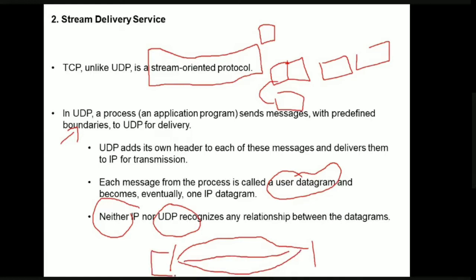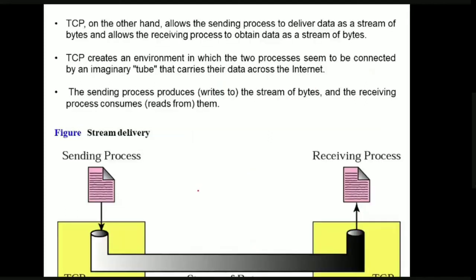Even though the messages are related to each other at the source, when they are being delivered there is no relationship between these message chunks if we use the UDP protocol. But TCP, on the other hand, allows the sending process to deliver the data in the form of a stream of bytes. UDP will not provide any stream delivery of data, but TCP allows the data to be delivered as streams.